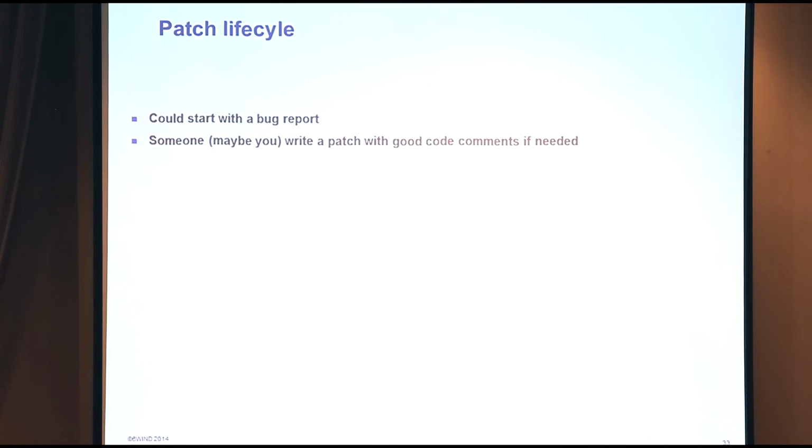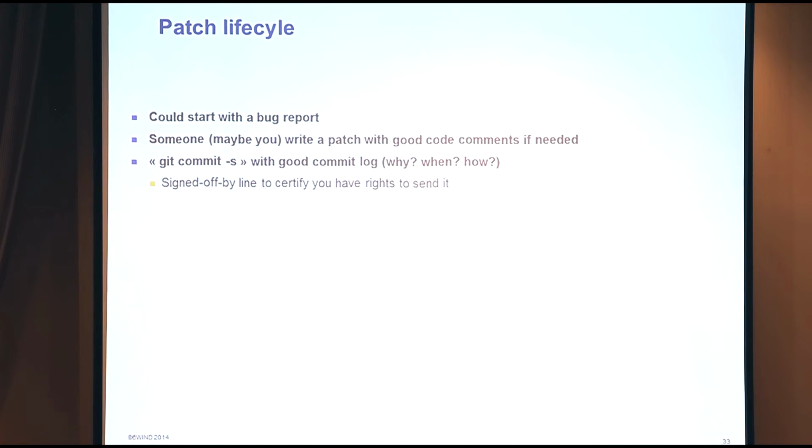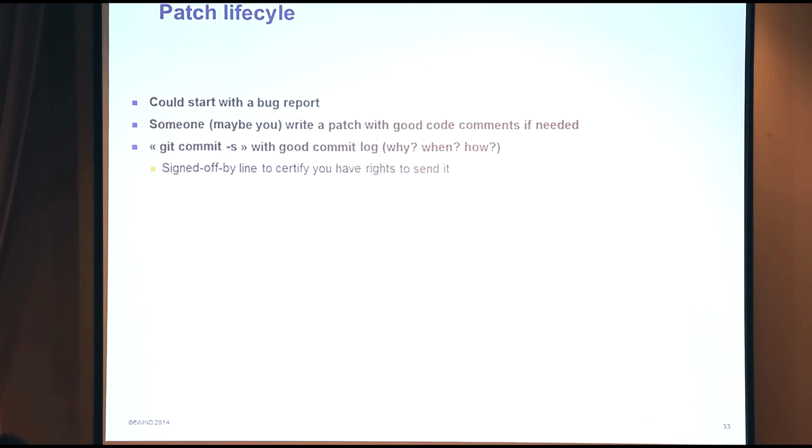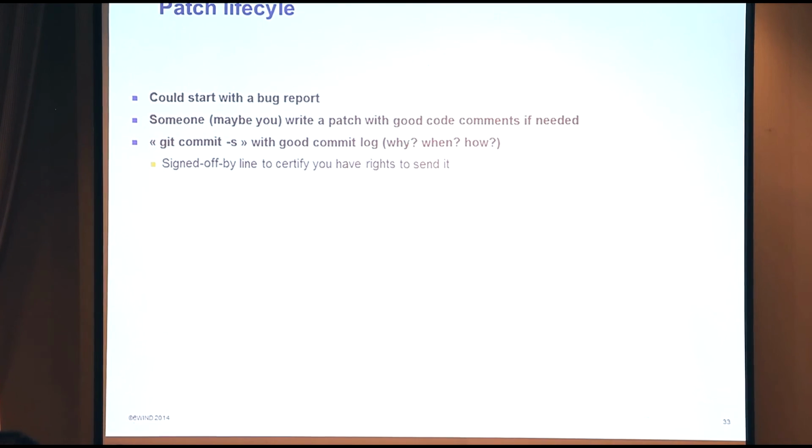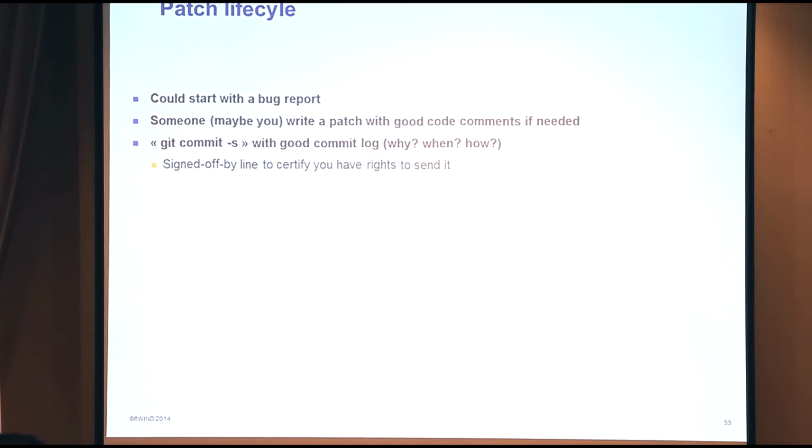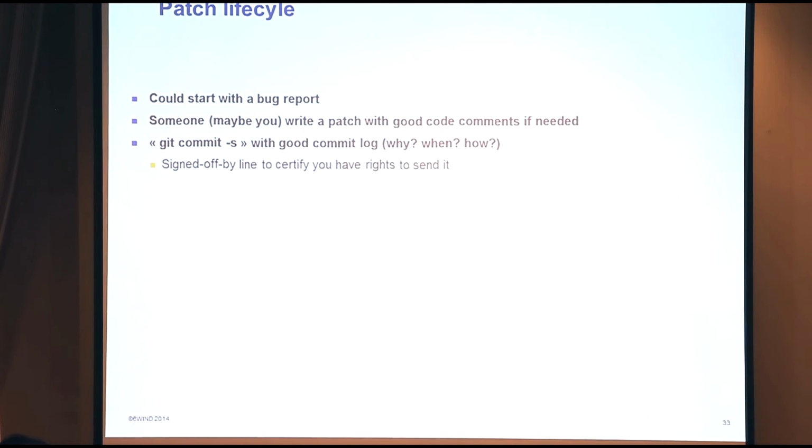So someone can write a patch, and don't forget to put good comments in your code. Then you commit it with Git, and here don't forget to put some good log. This one is really important after to understand how DPDK evolves. The basic question when writing the logs is why I have to write this patch, when the bug appears, and how I've done it.